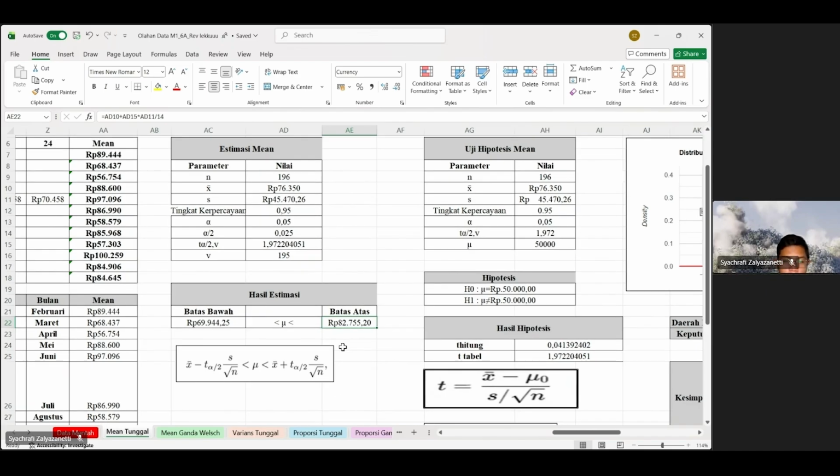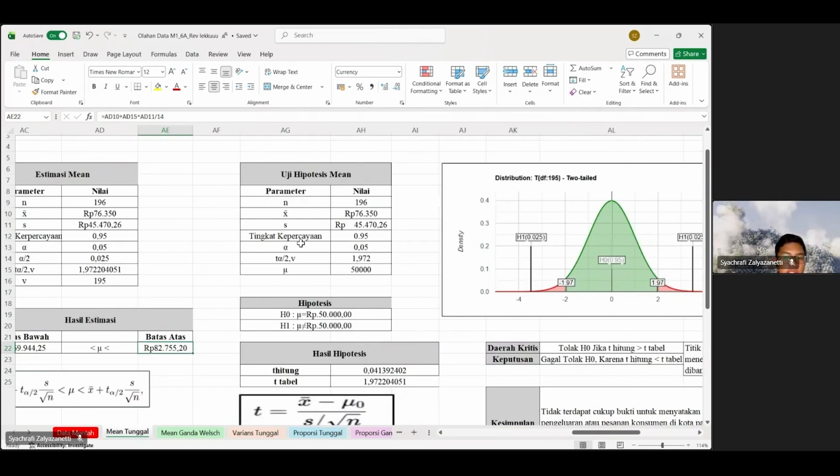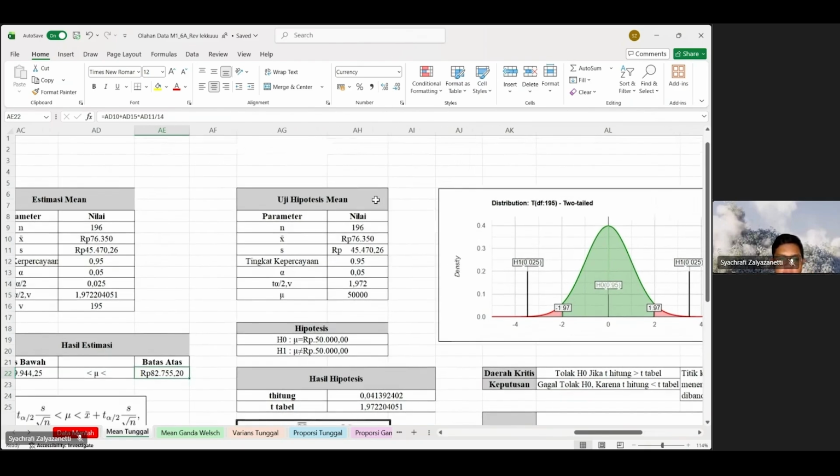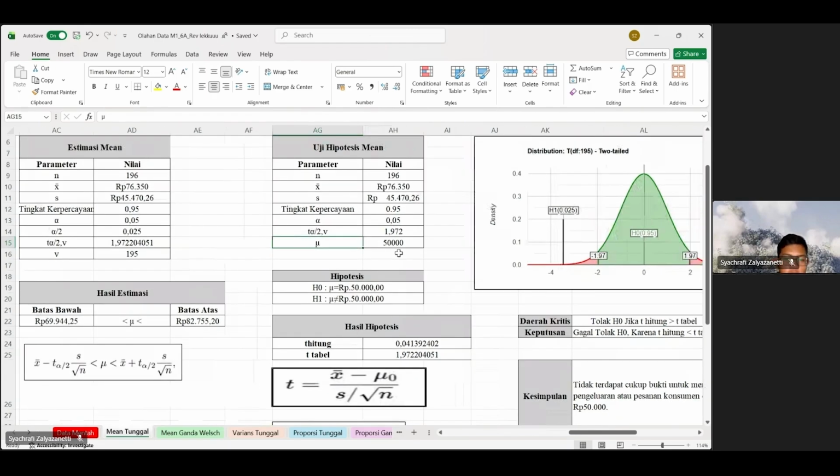After we get the result of the estimation, we move on to the hypothesis mean. The step is kind of the same as the estimation mean. We look at the parameters and the values, but what is different here is the population mean. I use 50,000 rupiah for the population mean, and we move on to the hypothesis.